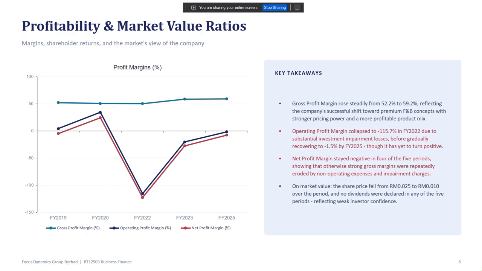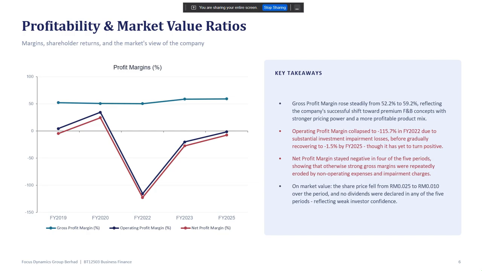Next, I will present the profitability and market value ratios. The curve shown here involves gross profit margin, operating profit margin, and also net profit margin. The key takeaways: gross profit margin rose steadily from 52.2% to 59.2%, reflecting the company's successful shift toward premium F&B concepts with stronger pricing power and a more profitable product mix.